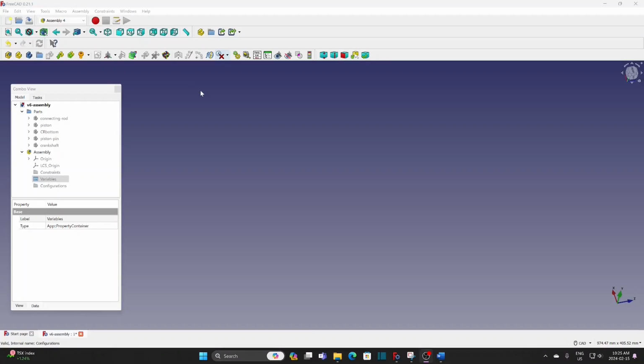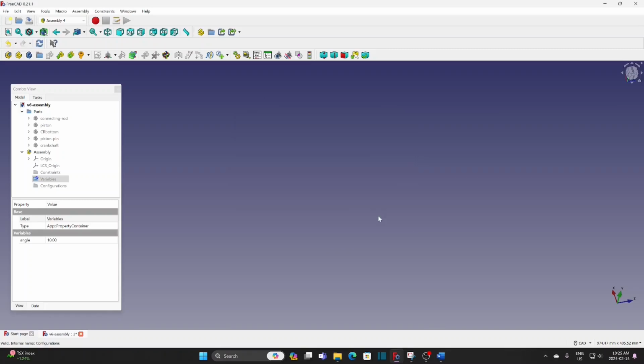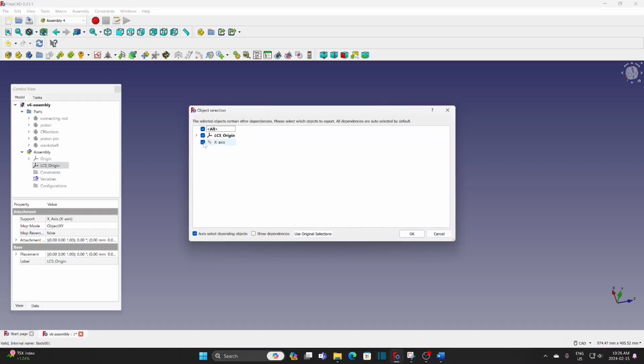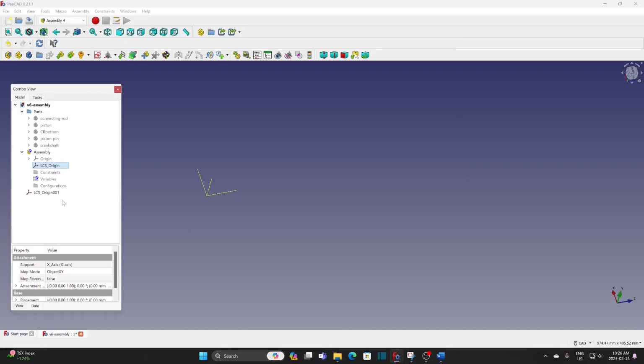Create variable, angle. And create the LCS for positioning the piston in the assembly. Select the LCS origin. Duplicate. Uncheck X-axis. I need total 6 coordinates.